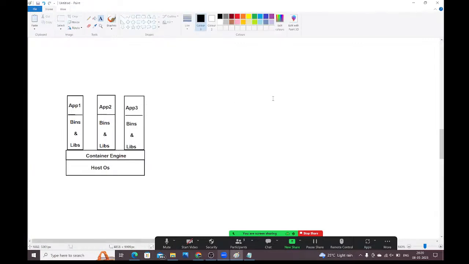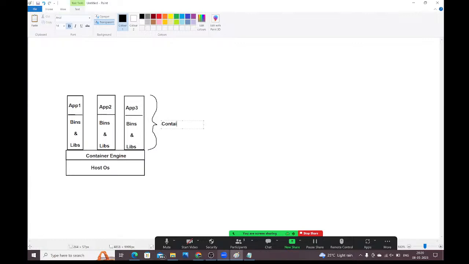Observe carefully, guys. And these are the containers.